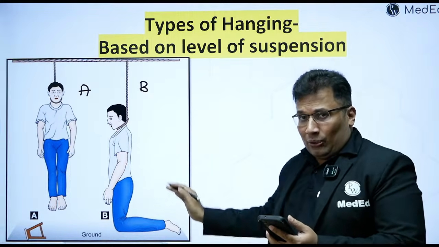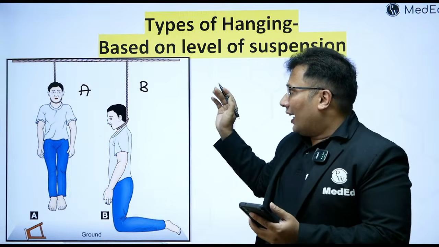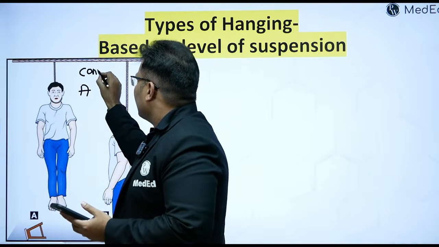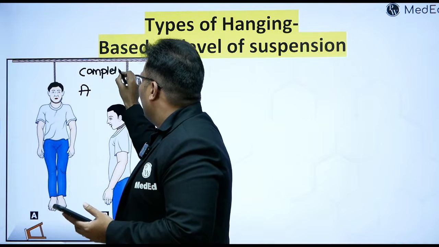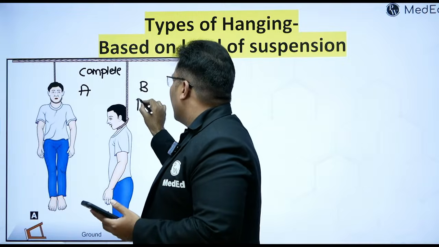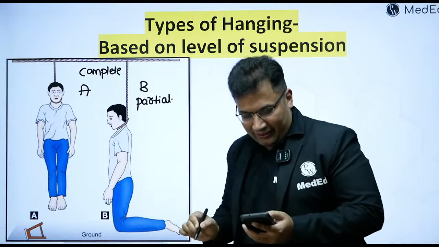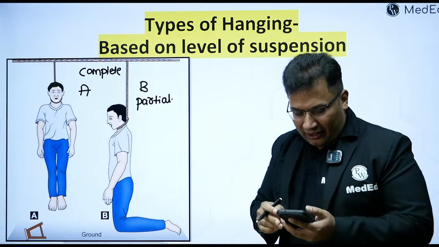What is this? Tell me quickly, what is A, what is B? So A must be complete hanging, and B is basically partial hanging. Okay, good. Dhananjay, yes, good.